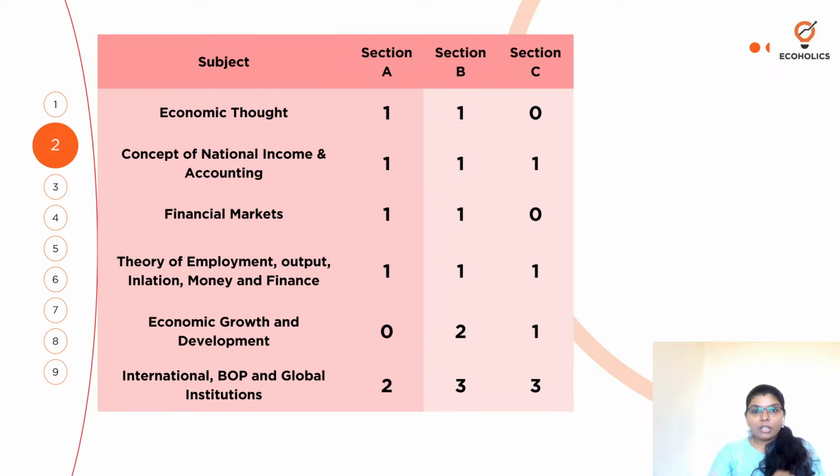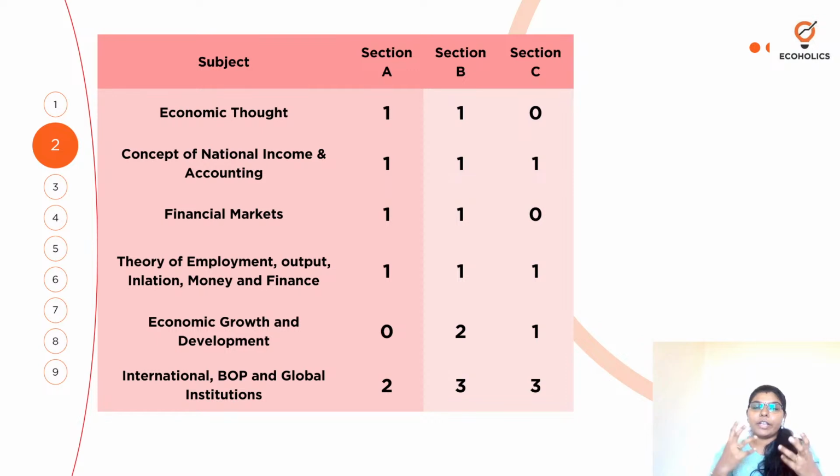So G2 में General Economics 2, so you have all these subjects. So economic thought है, concept of national income and accounting, financial markets, theory of employment output, inflation, money and finance, economic growth and development, and of course you have international economics, balance of payments and global institutions. So इसमें से, if you look at section A, section B, section C में how the distribution is there, more or less all of these subjects are covered.